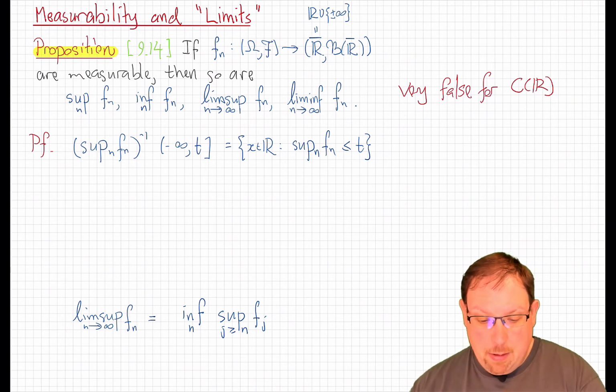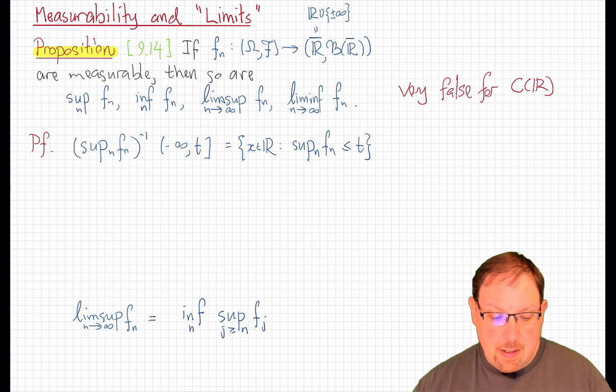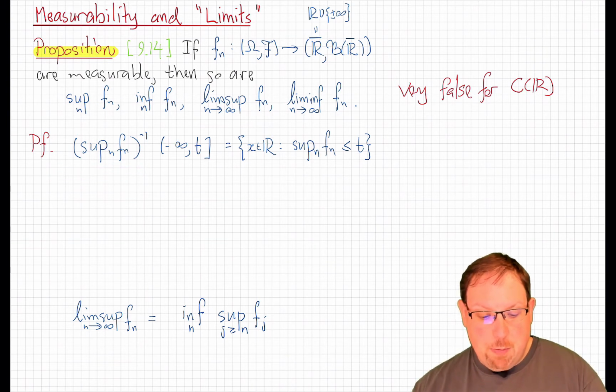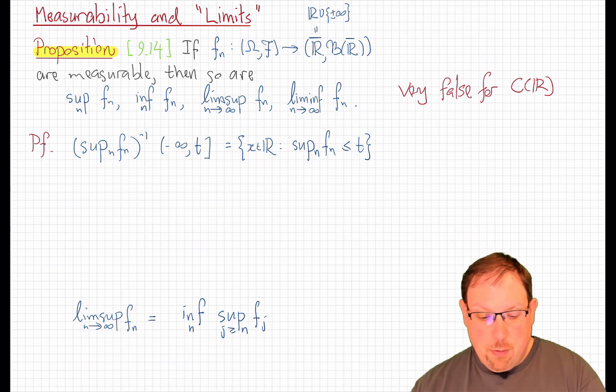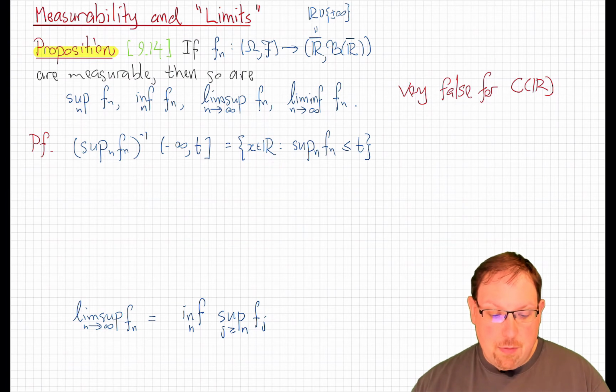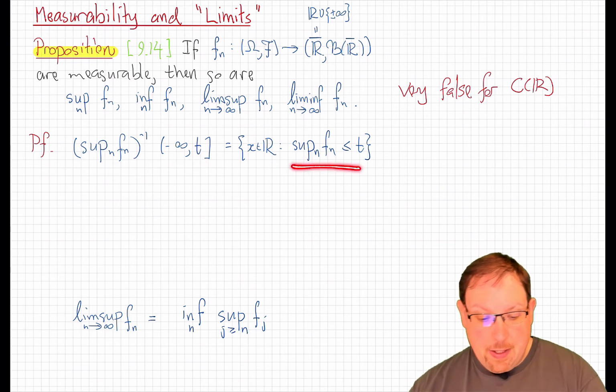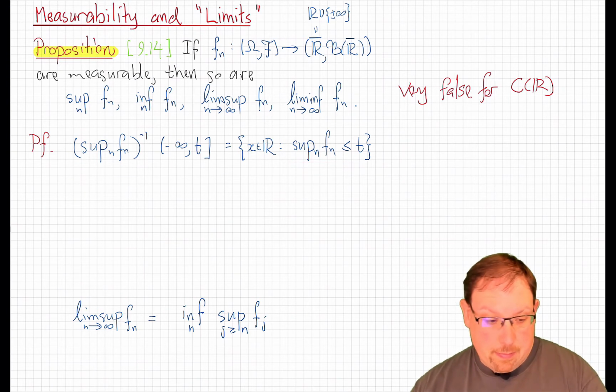So, for example, let's take the supremum of a sequence of measurable functions. What does the preimage of that supremum do to a half-open interval from -infinity up to t closed? Well, by definition, that is just the set of real numbers x for which that supremum takes value in that interval, meaning that it is less than or equal to t.